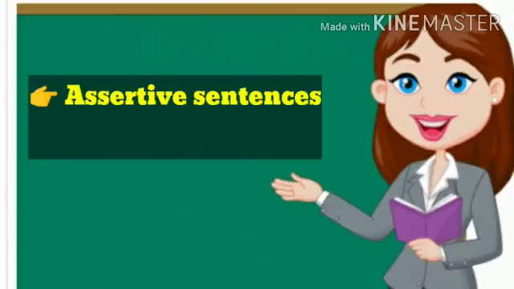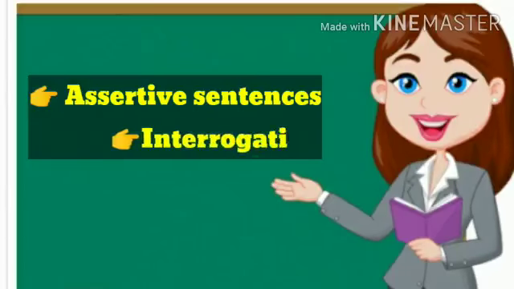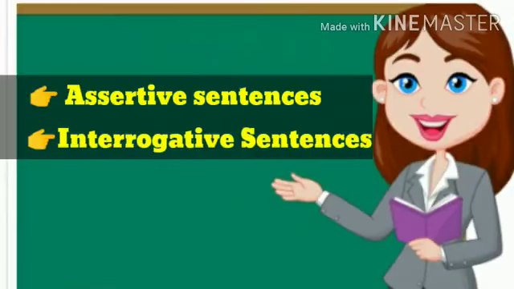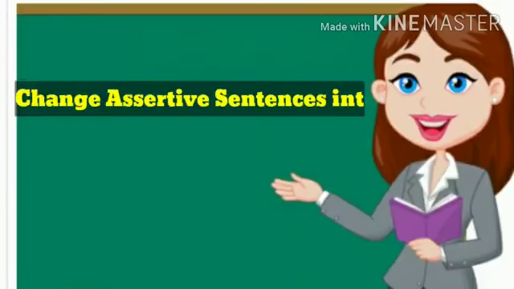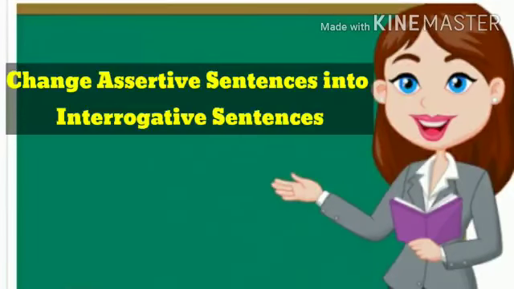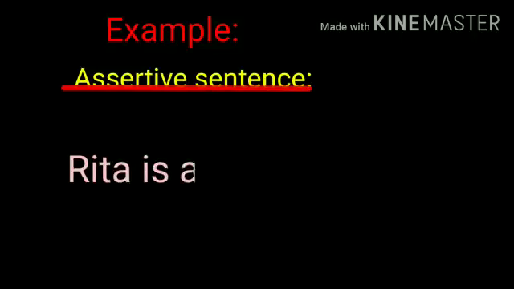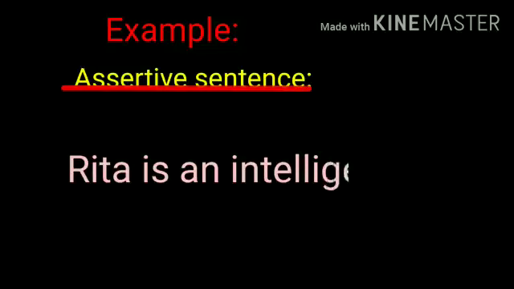As in 4th class, you are going to learn more about assertive sentences and interrogative sentences. Let's learn how to change assertive sentences into interrogative sentences. Here is an example. Rita is an intelligent girl. This is an assertive sentence. Students, first you should identify subject, verb, and object in the sentence.